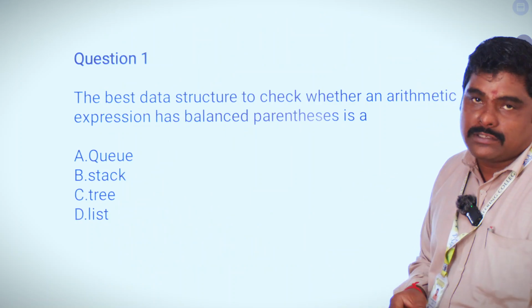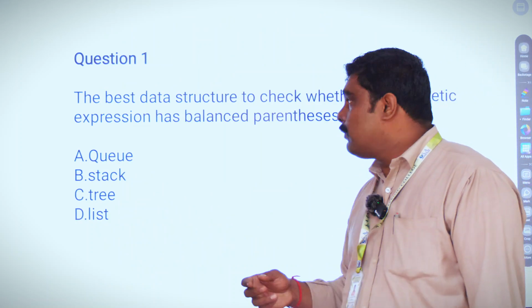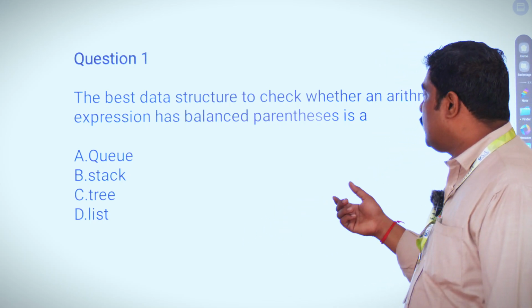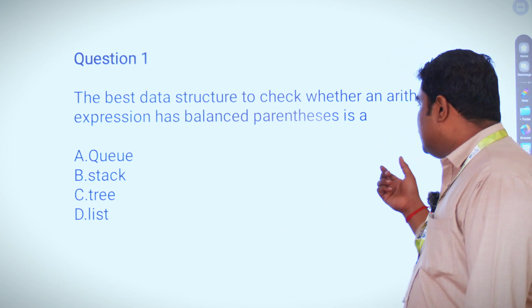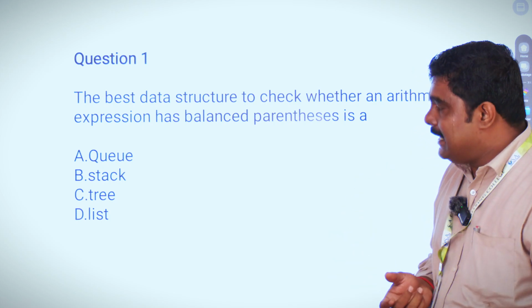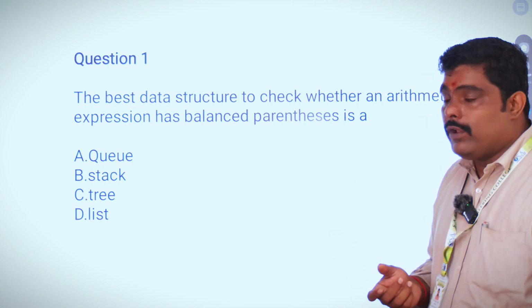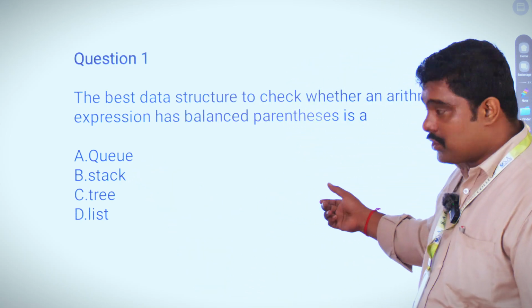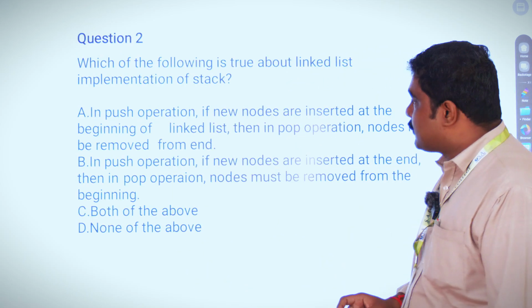Then we'll go for some GATE questions. First one: the best data structure to check whether the arithmetic expression has balanced parentheses or not. We have already seen the example, you know it very well. Stack is the answer for this question. Then we will go for the next question.